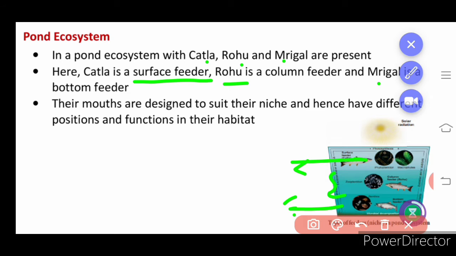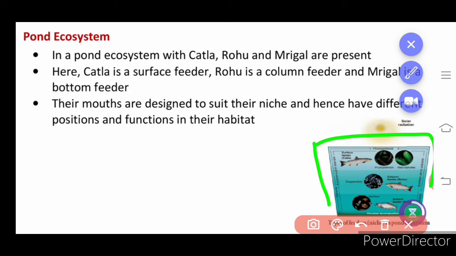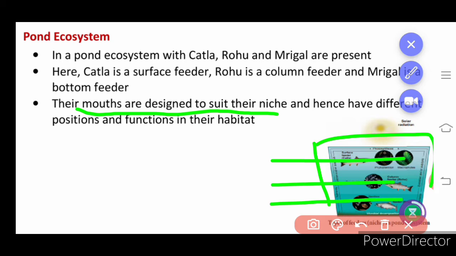Though they are present in the same ecological condition, that is the pond ecosystem, they occupy different areas for their living purpose. They adapt themselves to live in a particular area, and the mouth is designed to suit their niche. So this is the ecological niche of which organism? The surface feeder, Katla. Katla is present on the surface of the water, and its mouth is designed such that it is able to feed on the organisms on the surface. That is how it is designed and adapted.